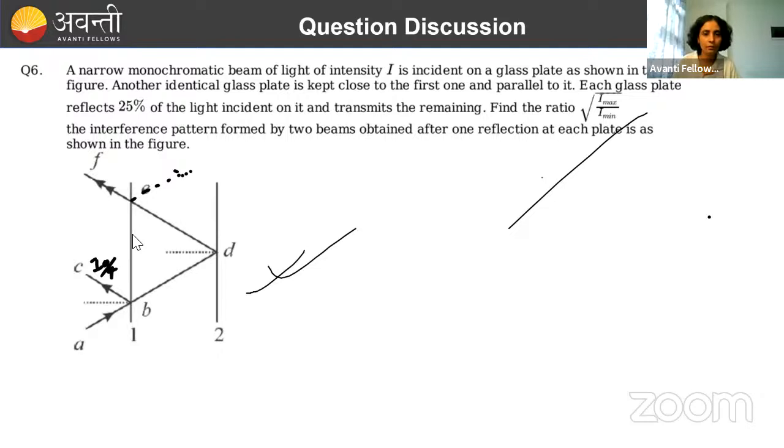The TIR question. Which TIR? Total internal reflection, right? That we have already done, right, Rishabh? We did so many questions in ray optics.